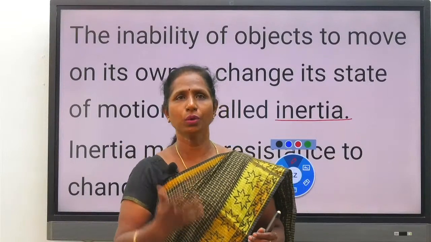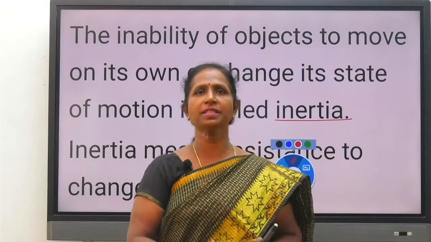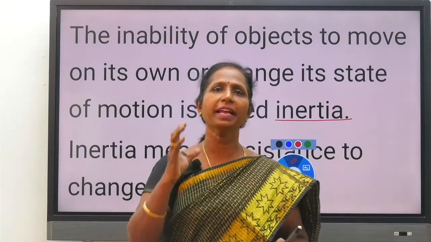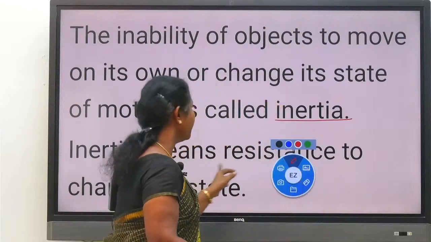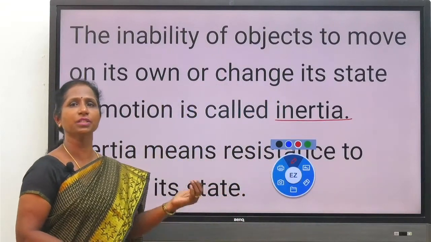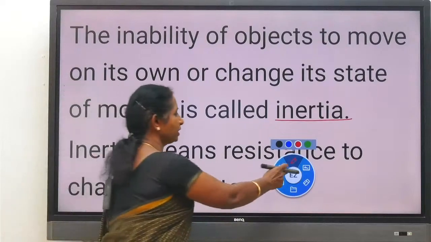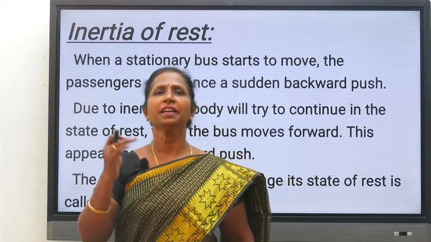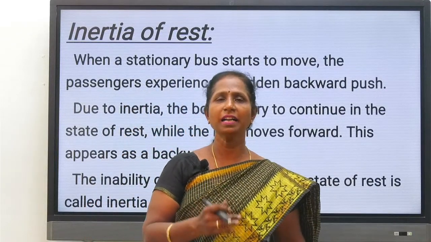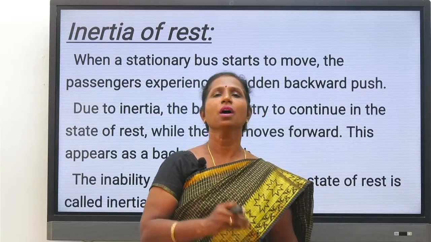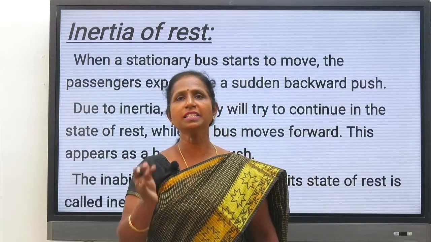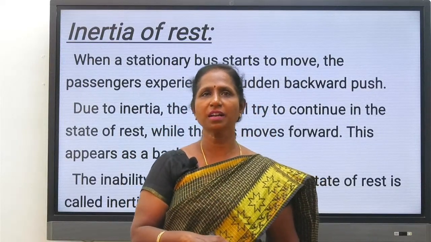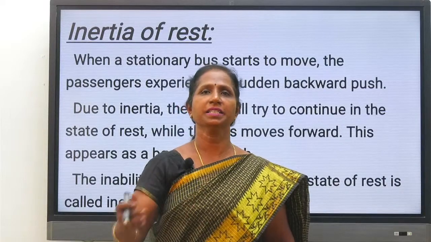Inertia is the inability of the object to change its state of rest or of uniform motion. That property of the body is called inertia. Or we can say inertia is nothing but resistance to change its state. So this is called the first law. What is the first law? The first law states that a body cannot change its state of rest or of uniform motion unless it is acted upon by some external force. First law is insisting on inertia.